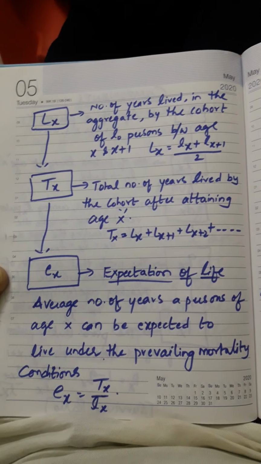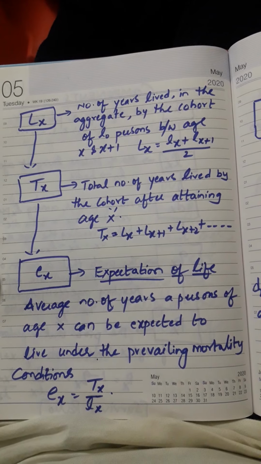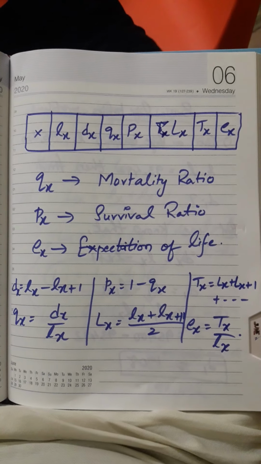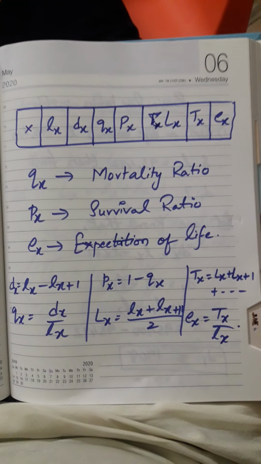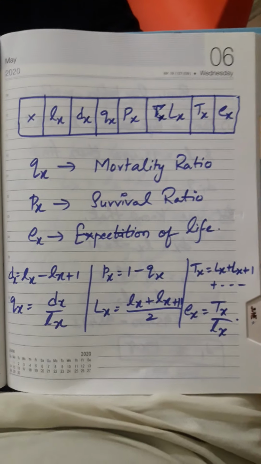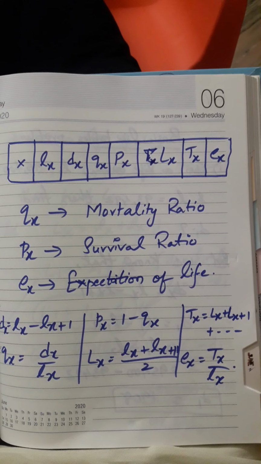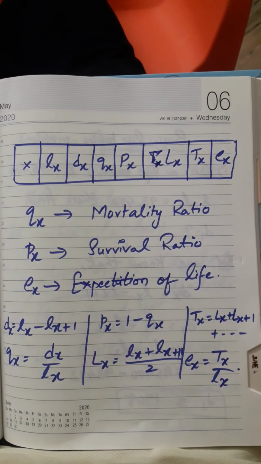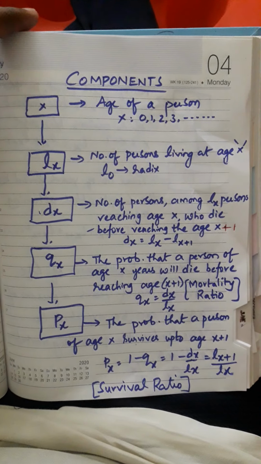So these are all the components of life table. So Ex equals Tx by small lx. So here come all the components. In a short way I have given x, lx, dx, qx, px, capital Lx, capital Tx, at the end Ex, expectation of life, and below I have given all the formulae: dx, qx, px, capital Lx, capital Tx and Ex. So remember all these formulae. I will just show you once again the components of life table. So these are all the components.